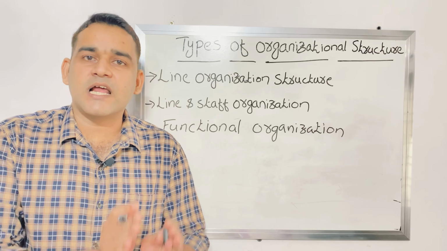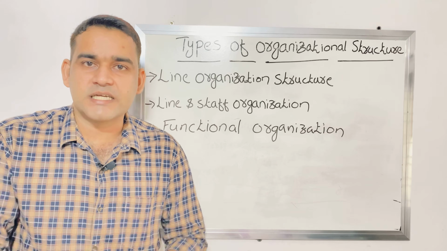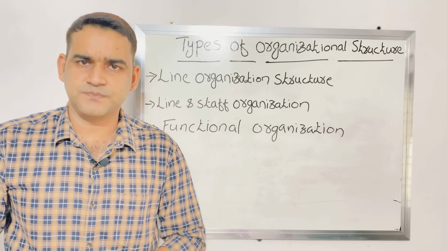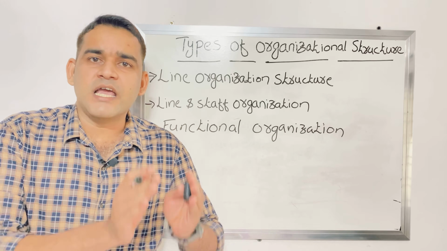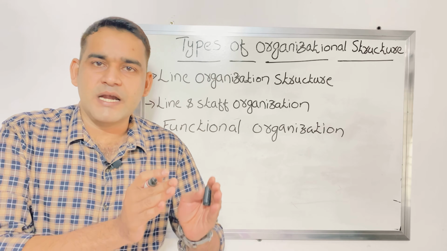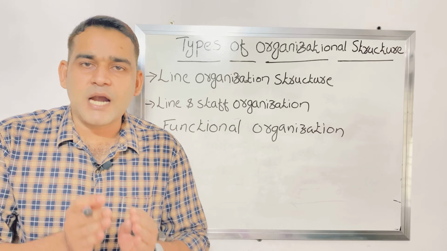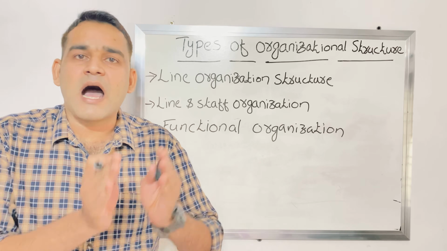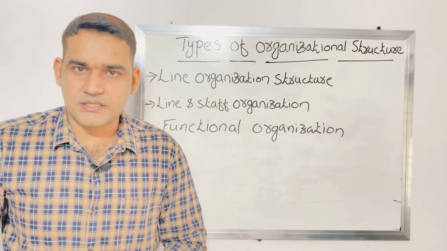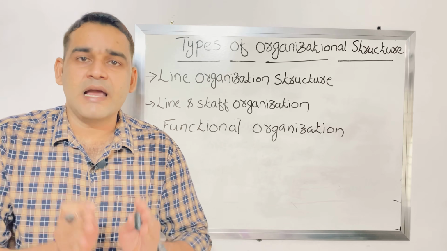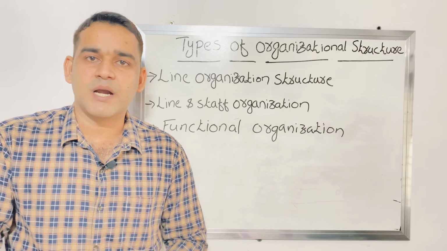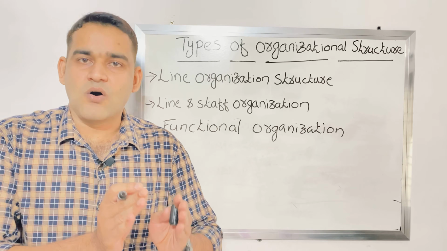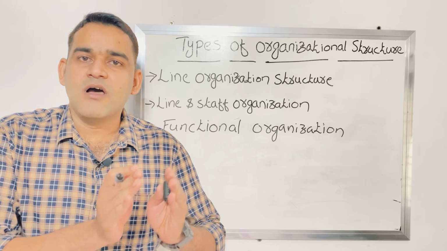That is functional organization. The whole task of the organization is divided into different functional areas or departments, and the department head will take care of the activities and has the authority over the workers. For example, the nursing department, laboratory department or pharmacy department in the hospital. That is regarding functional organization.